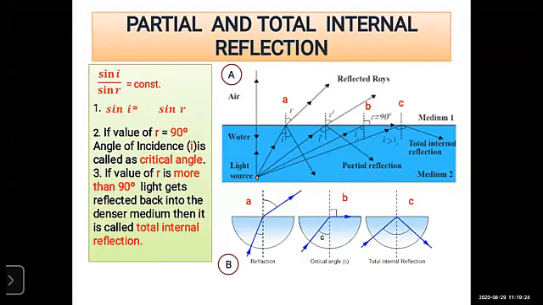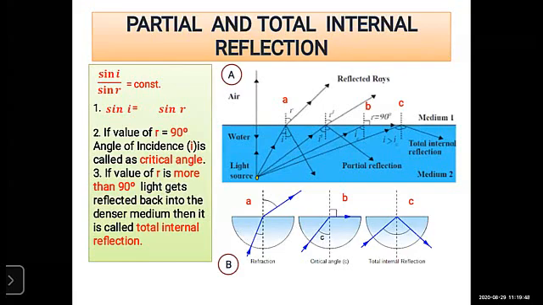Sin i is equal to sin r means what? If we increase the angle of incidence, the angle of refraction also increases. So both are equal.